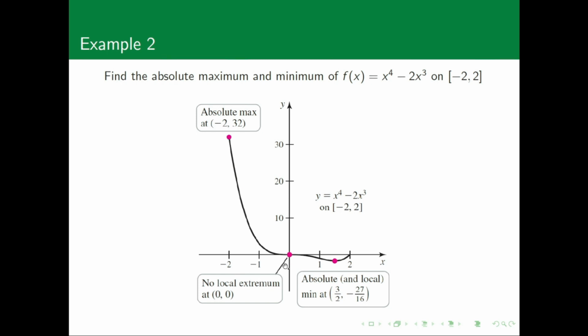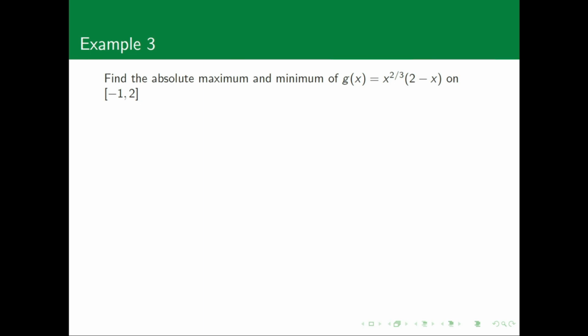We don't really have a local extreme at 0 or at 2, and the absolute minimum is going to occur at 1.5, which is going to give me a value of -27/16, so a negative value in there. Okay, so this is the way that we use for approaching finding absolute minimums and maximums on closed intervals.